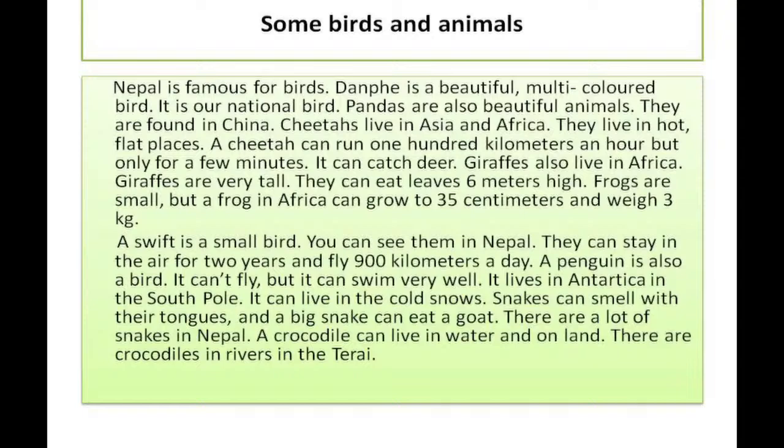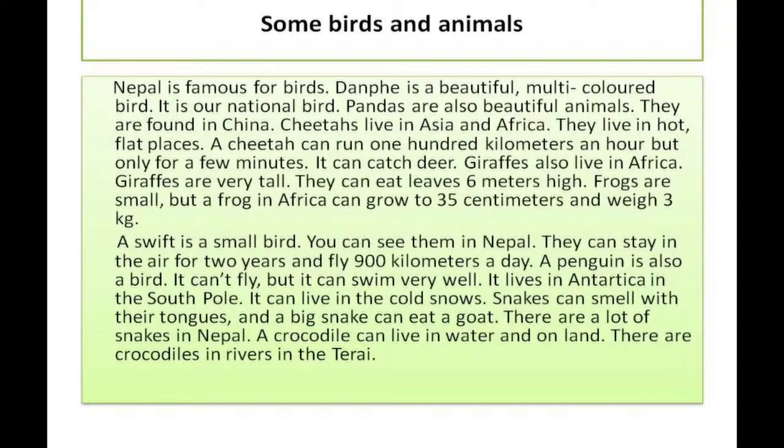Now, the next bird is a penguin. A penguin, very cute bird, right? A penguin is also a bird. It is also a bird, but you know very well, I guess you might have read in science as well, that the penguin is a bird which cannot fly. It is a bird which cannot fly. I guess we have got the next bird also, isn't it?